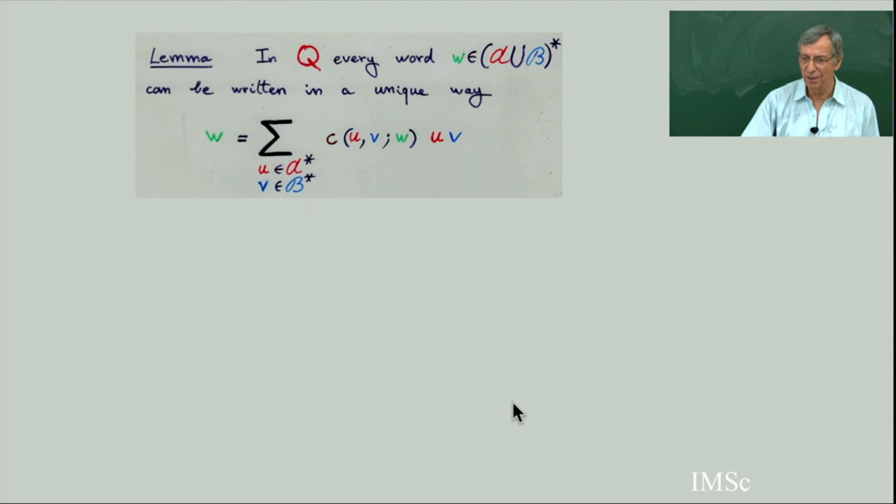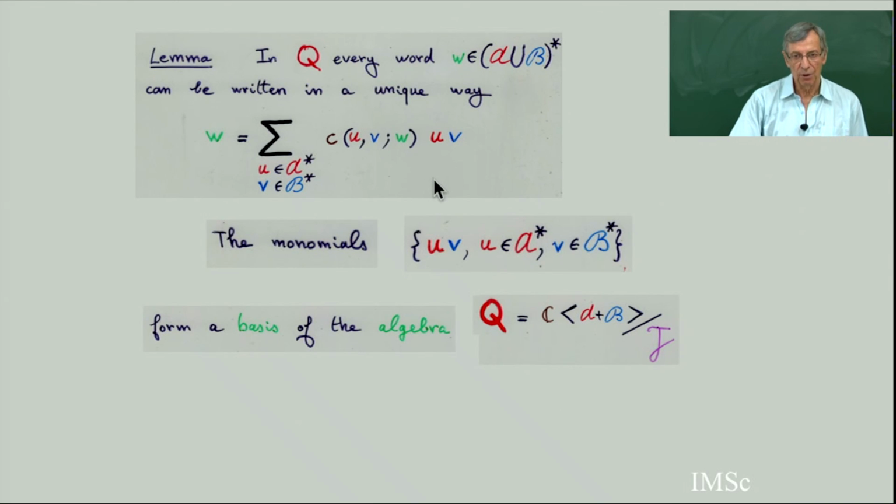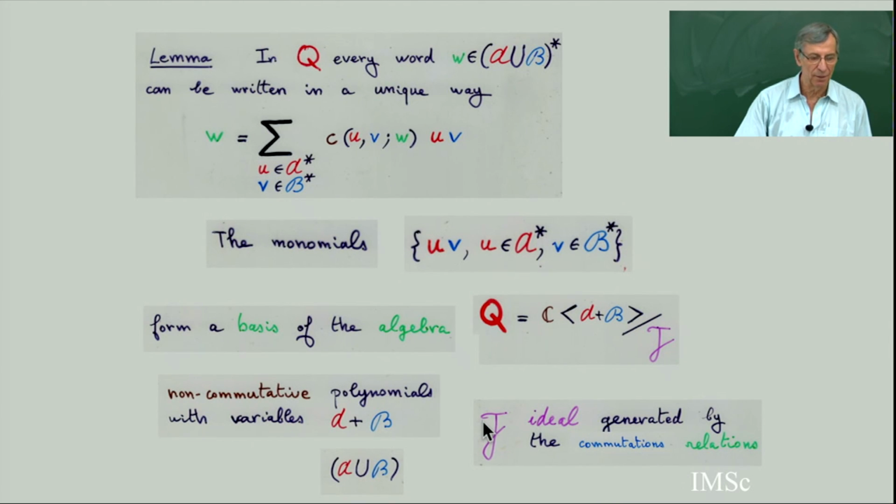And the analog of the general normal ordering lemma is that if you take any word in blue and red letters, in the alphabet A union B, then this word can be written in a unique way as a sum of all these monomials uv and a certain coefficient c of uvw. So this sum is unique, and if you prefer a more algebraic language, you can rewrite this by taking the ring of polynomials in non-commutative variables a and b, and you divide by the ideal generated by the commutation relations. And so this identity is in this quadratic algebra.